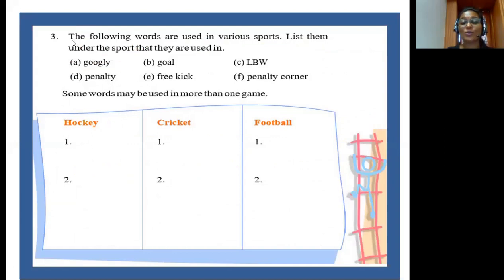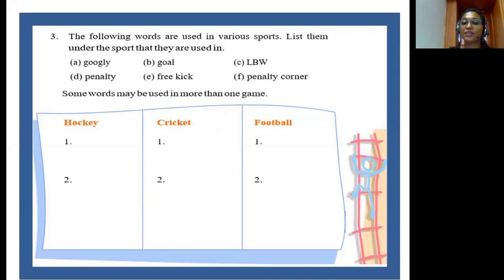Children, this is also an activity related to sports. Let me first read the question. The following words are used in various sports. List them under the sport that they are used in. Googly, goal, LBW, penalty, free kick, penalty corner. Some words may be used in more than one game. So children, here are some words that are used in the games hockey, cricket and football. You will have to identify which of these words belong to each of these games. Okay, so let's do it children.